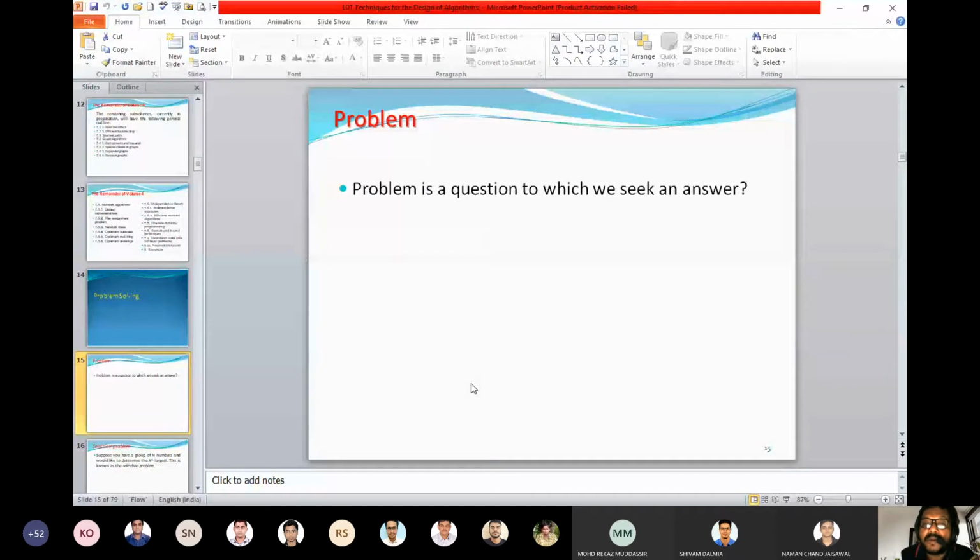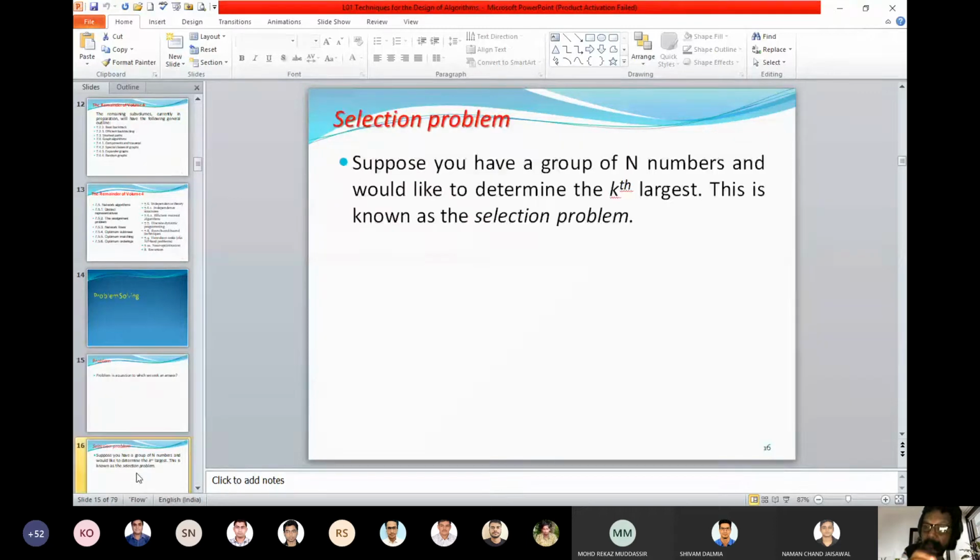So let us come to the problem. A problem is a question which is to be answered. Let us come to a very simple problem. Suppose the problem is a selection problem, that is to find out the kth largest. You have n numbers, and you have to find out the kth largest. I want you to give me 10 different algorithms for that.